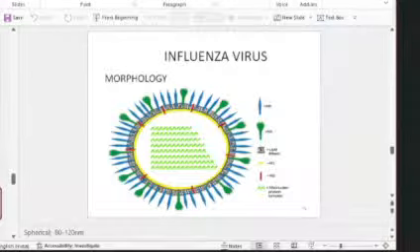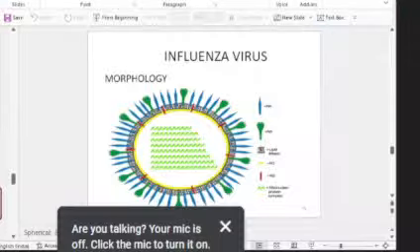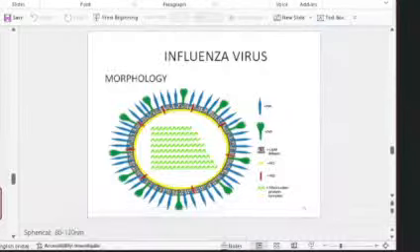But before committing to any of these viruses, please see the sub-question. If the sub-question has mentioned the antigenic variation seen in this virus, I will definitely write influenza virus then, because antigenic variation in COVID could be very long, and that virus is continually undergoing so many changes that you might not be updated. So if they are specifically asking for antigenic variations in the etiological agent, the safest option is to write about influenza virus, because it's very easy to write about the antigenic variation in influenza virus.